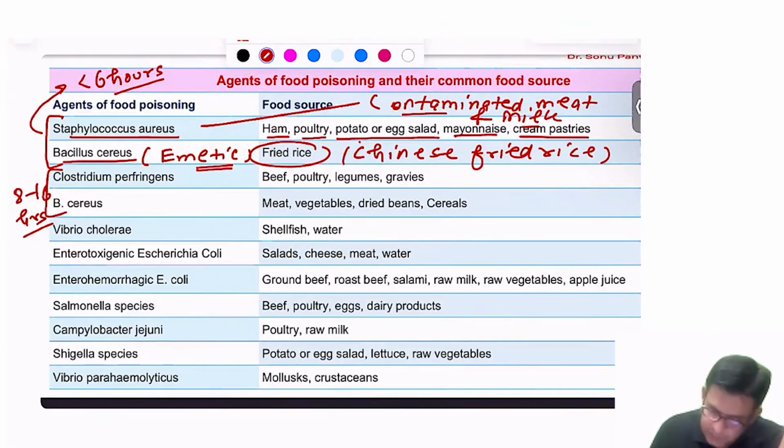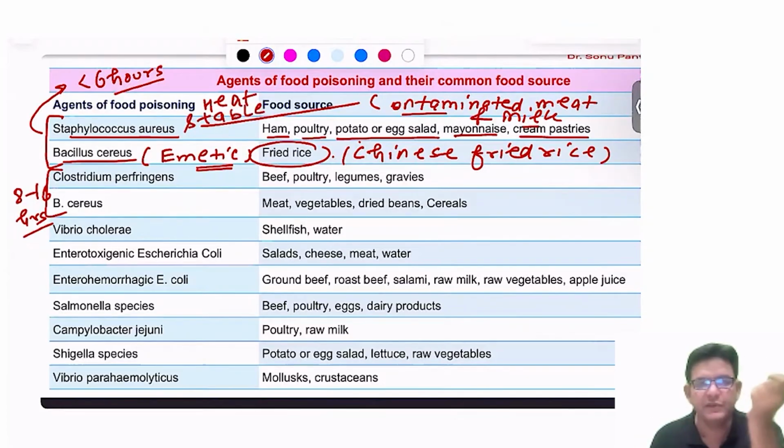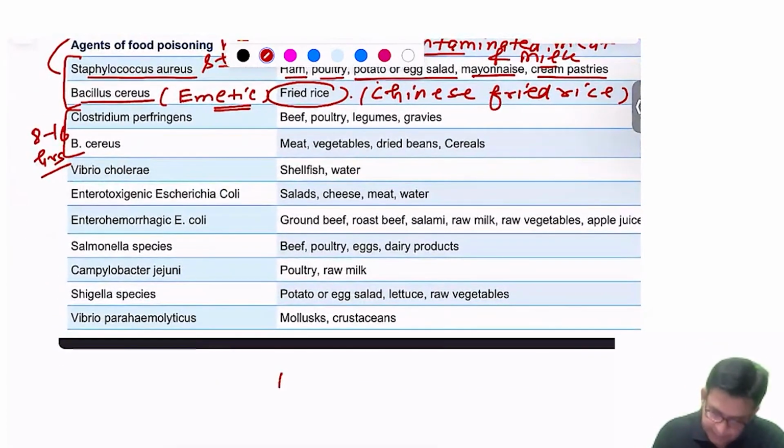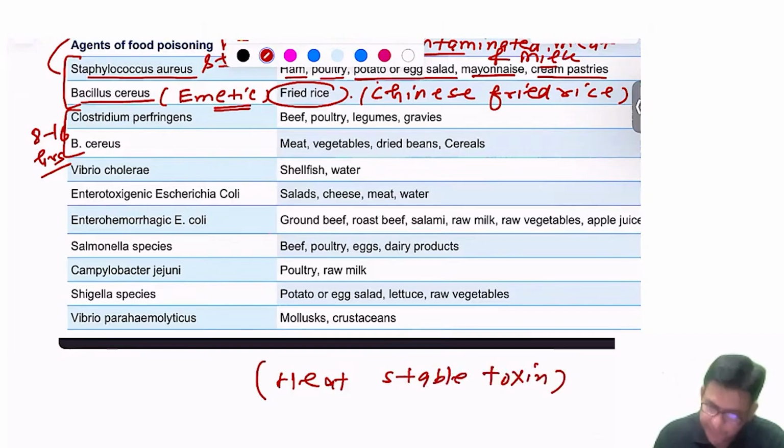So remember here also it is reheated in the Chinese fried rice one, and here also it's reheated stuff. In them also they survive. And that suggests what, guys? That suggests that it's which sort of a toxin? It's a heat stable toxin. Fine. So remember this particular aspect also, that this is the heat stable toxin.